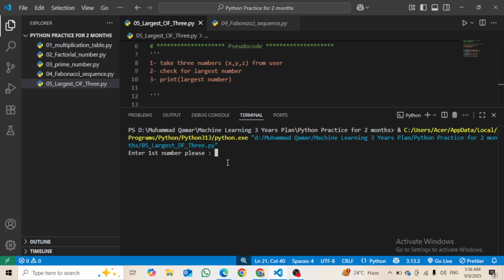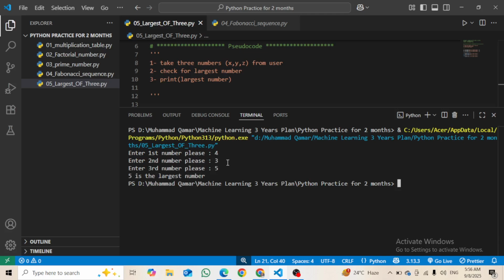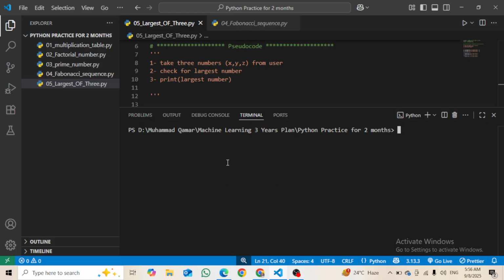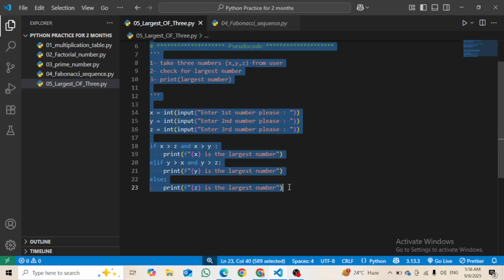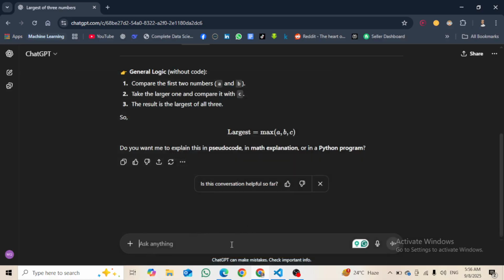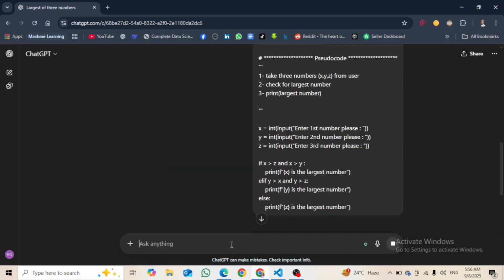First number, let's say 4, second number, let's say 3, and third number, let's say 5. So 5 is the largest number. Of course 5 is the largest number, right? So this was the code, I guess, and now let's copy it and give it to ChatGPT, and let's see what it is going to say to us.